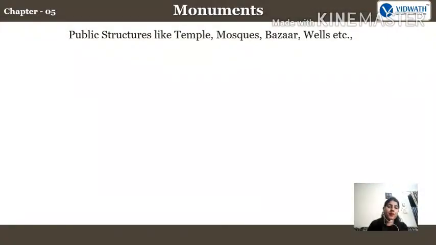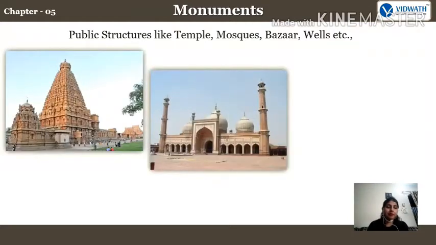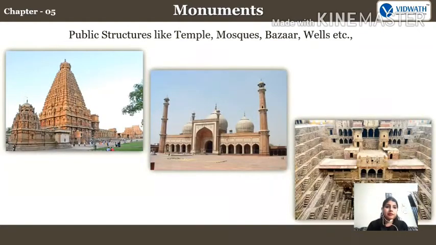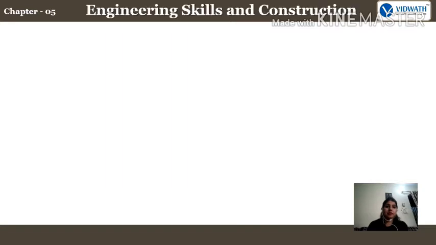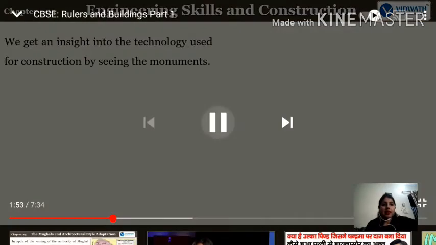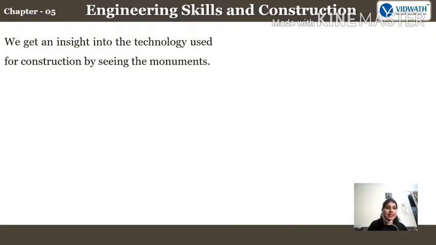Public structures like temples, mosques, bazaars, wells, etc. Let us see the specialities of these structures in the next section. Engineering skills and construction. As we have already discussed, again we are going to study very easily the engineering skills and constructions, that what were the types of constructions of different timings, about the different centuries, fine.